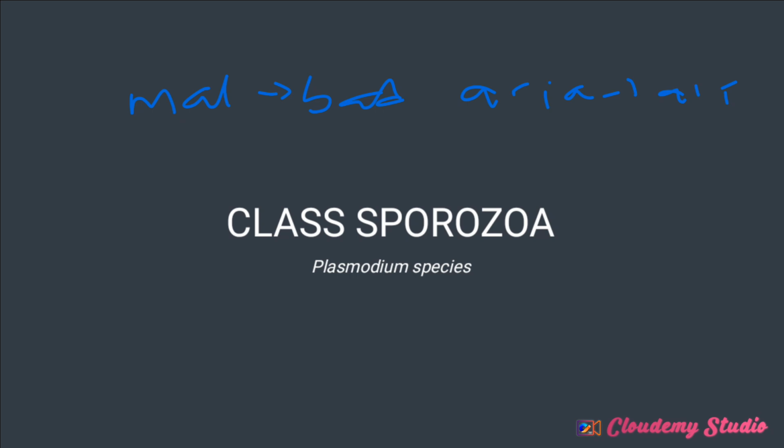We have to know that malaria is distributed widely, all over the world. We have Plasmodium vivax, Plasmodium falciparum, Plasmodium malariae, and Plasmodium ovale. Plasmodium vivax is found in North Africa, Central and South America. Plasmodium falciparum is found in Africa; it is the predominant species in Africa.